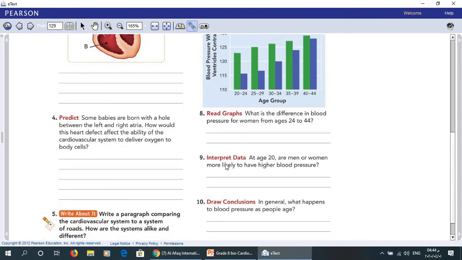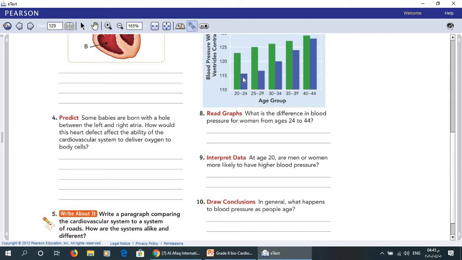Number 9. At age 20, are men or women more likely to have higher blood pressure? Age 20 here. As you can see, the level here reaches about 120 to 123 for men.